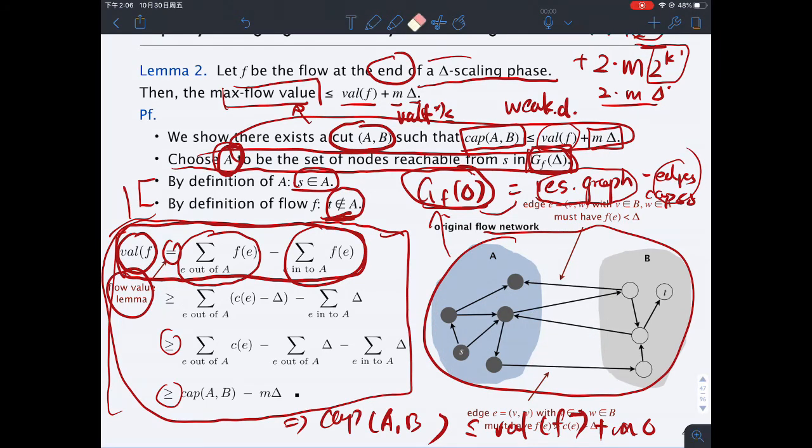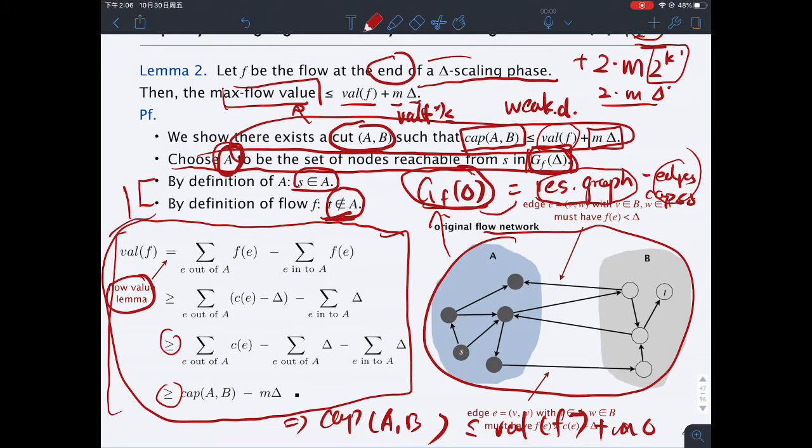The first line is pretty straightforward. As I mentioned, it's also highlighted in the lecture notes. It's the flow value lemma.